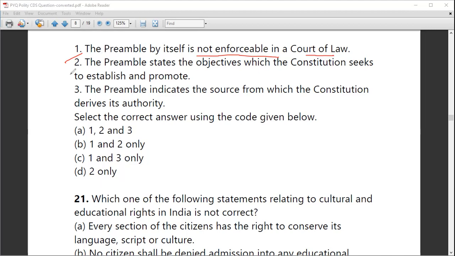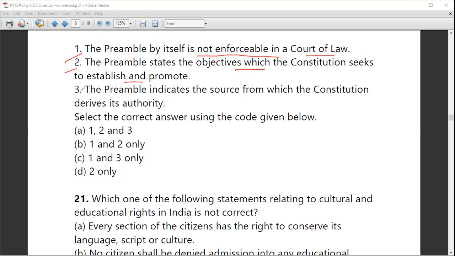Next statement is, the preamble states the objectives which the Constitution seeks to establish and promote. Yes, the preamble states the objectives. Okay, what is the objective of the Constitution? And that is being explained by answering 4 questions in the preamble. See, it was brought by the Objective Resolution of Pandit Nehru, and this is a slightly modified format of that Objective Resolution which was brought by Pandit Nehru in the Constituent Assembly. So here it explains the objectives of the Constitution of India. So that is the correct statement.